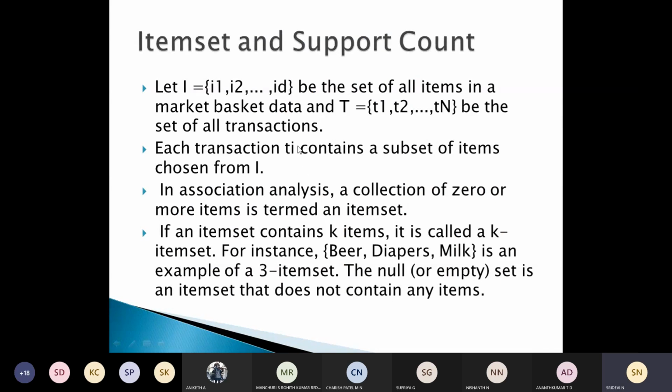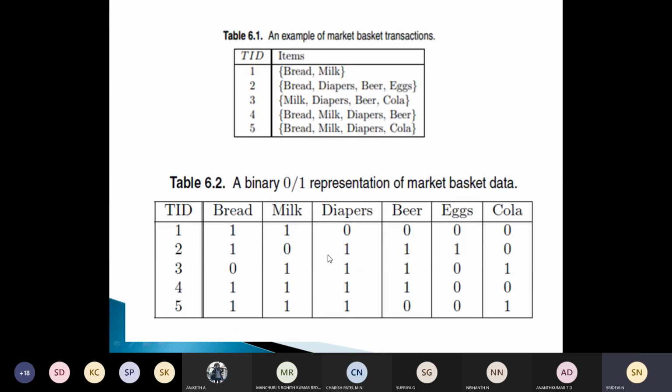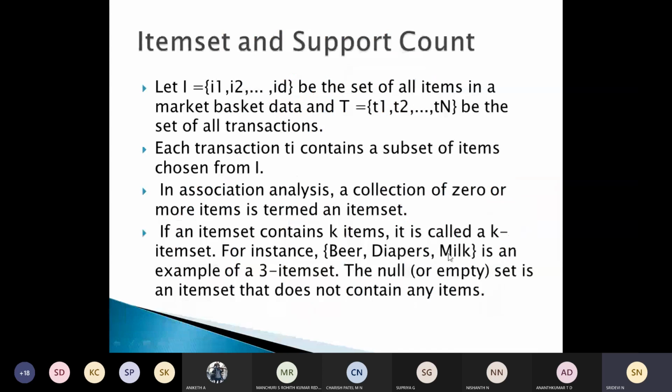Each transaction Ti contains a subset of items chosen from these items. Obviously, the transaction should be made on the items which are available. So in association analysis, a collection of 0 or more items is termed an item set.